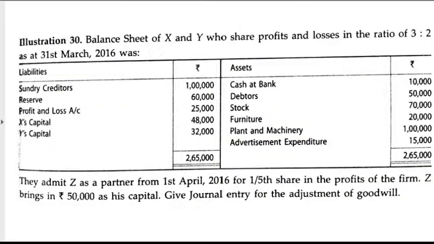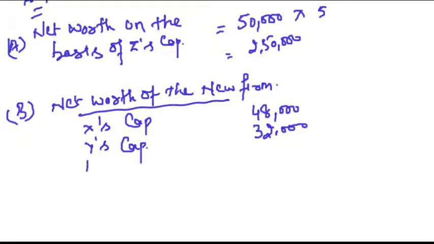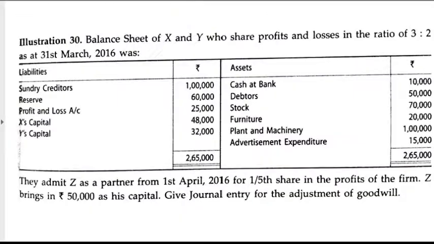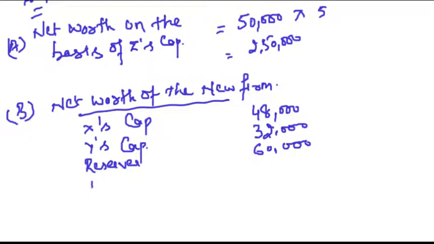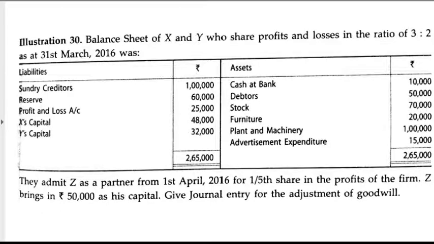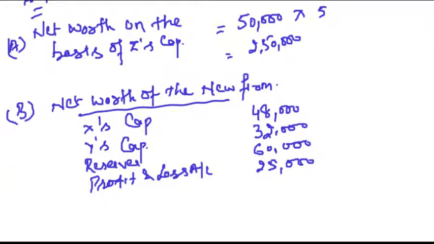Now, any reserves? Yes, we have reserves of 60,000. We'll say reserves 60,000. Any profits? Yes, the profit and loss account of 25,000. This represents a profit of 25,000. Next, any loss? No. Any fictitious asset? Yes, advertisement expenditure 15,000.